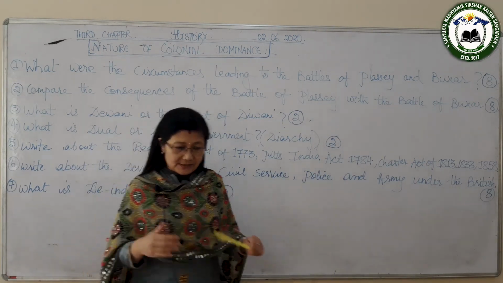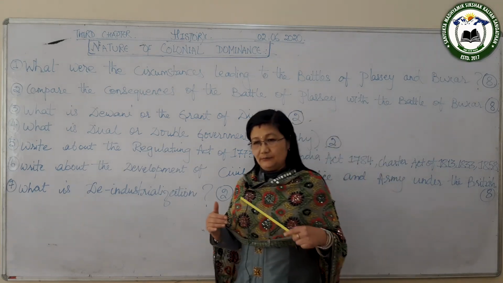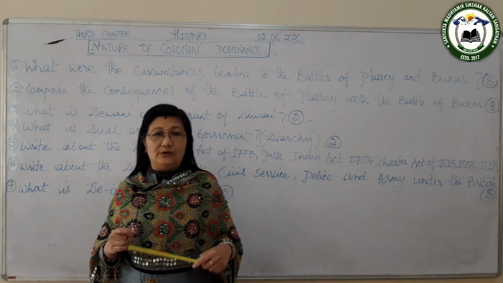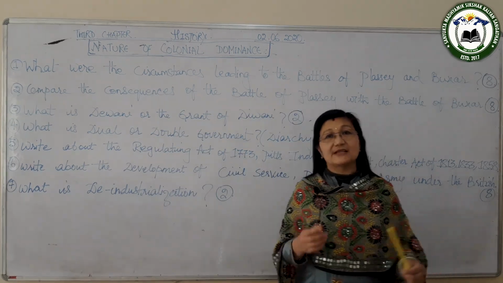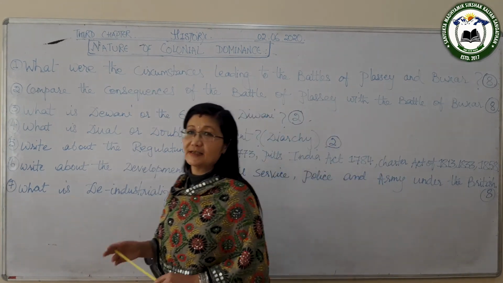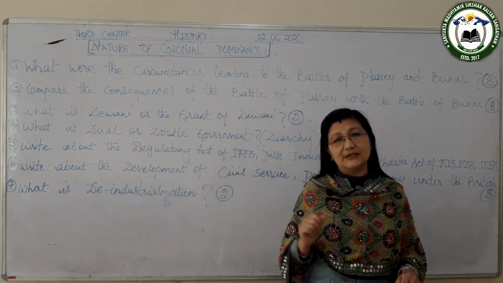This Cornwallis Code specified some important points. Number one is that the zamindars were relieved of their duty of maintaining law and order.